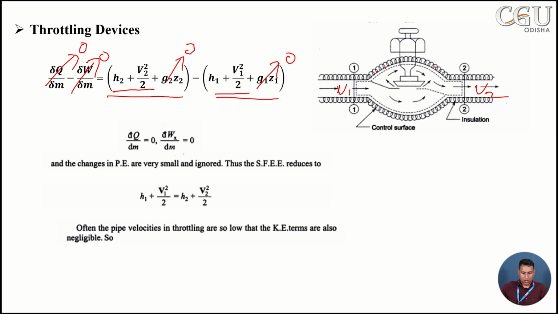If we consider the velocities negligible, as in many cases v1 and v2 are negligible, then what we get is h1 is equal to h2. That means for a throttling process, the enthalpy remains constant. So this is a very important result, and it is derived from the steady flow energy equation.